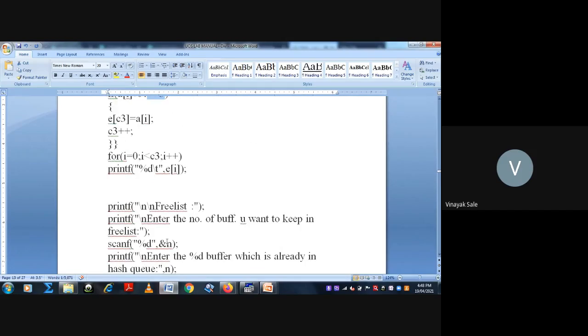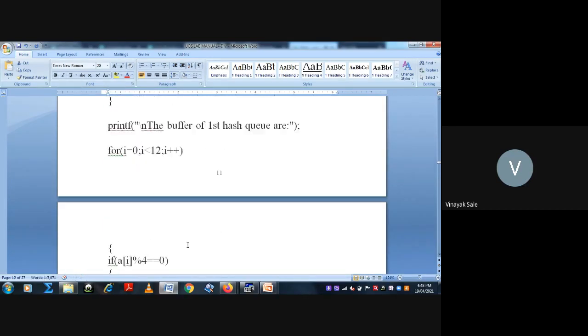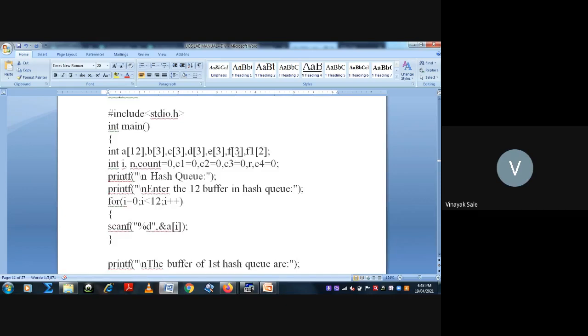Then you have to enter the number of buffers on the free list. Here we have taken the maximum as 3, so we can change it here also. Suppose here we have taken the free list size as 6, and after execution, the remaining is 5.